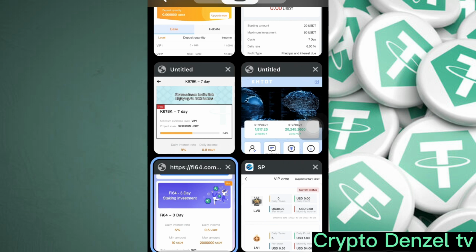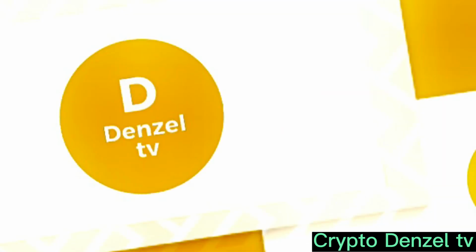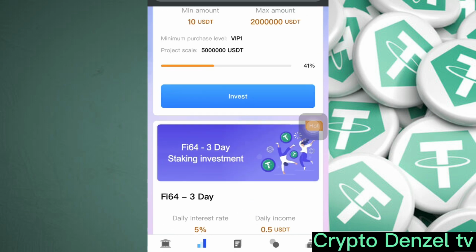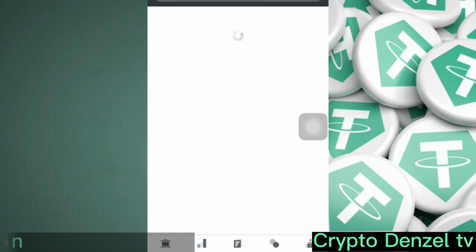Without much further ado, today we'll be learning about a long-term USDT platform. The platform name is fi64.com. Don't worry about the link, it's in the description box. Kindly click on it so that I can lead you straight to this particular platform I'm talking about.